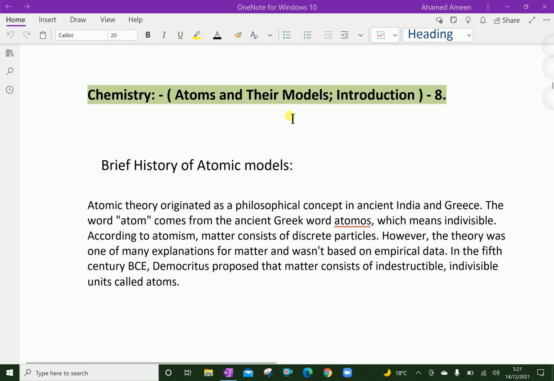Welcome to aminacademy.com. In chemistry, regarding atoms and their models, let us do some introduction. Let us see first a brief history of atomic models.